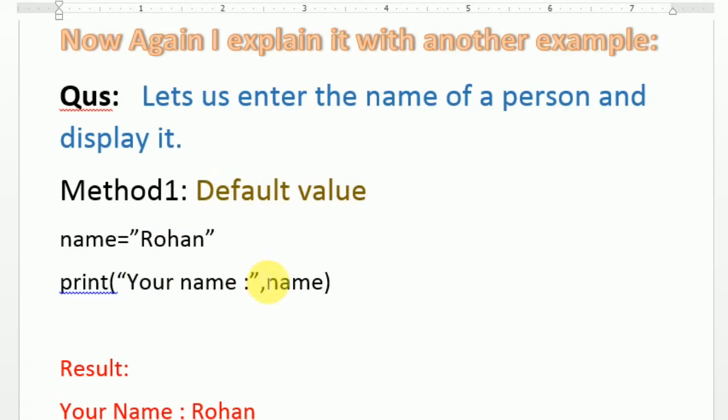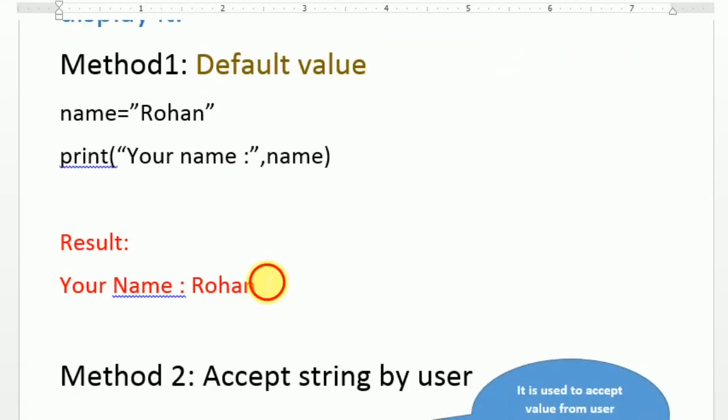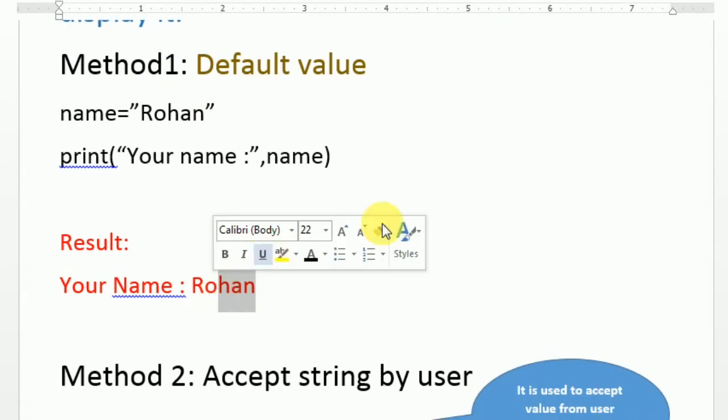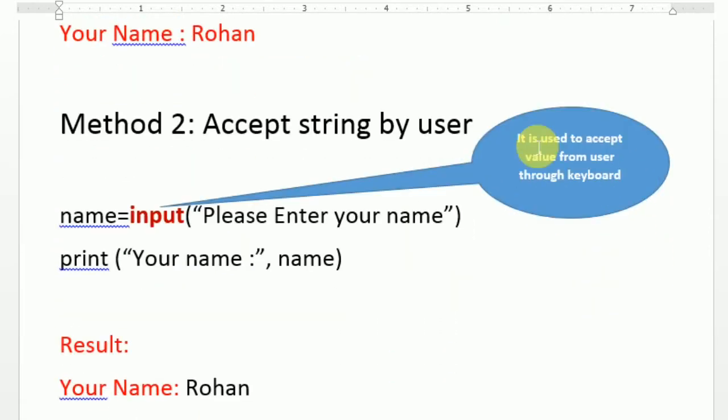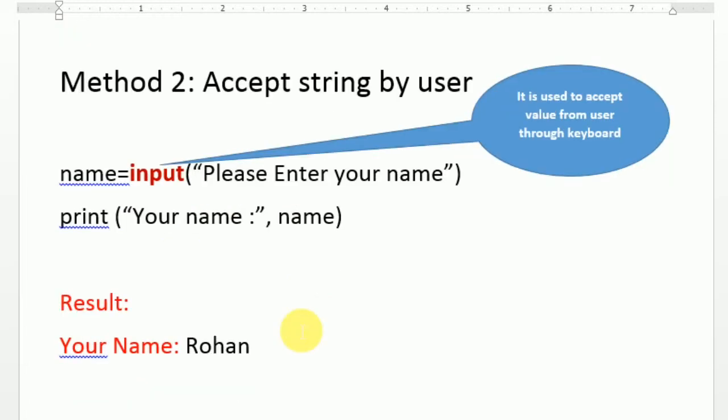When it is executed, it will display Rohan. The second case is accepting the string from the user. So I use input so that I enter through my keyboard, and when I print, the name is displayed. So if I enter a name like Rohan, it will give me the result your name is Rohan.